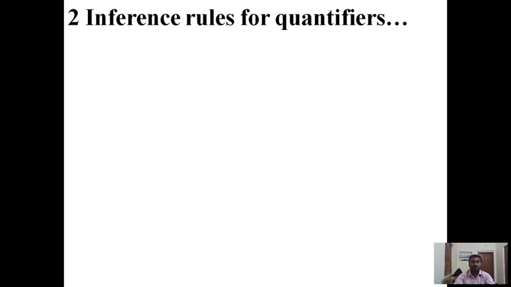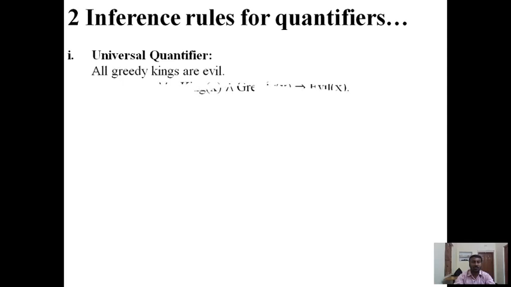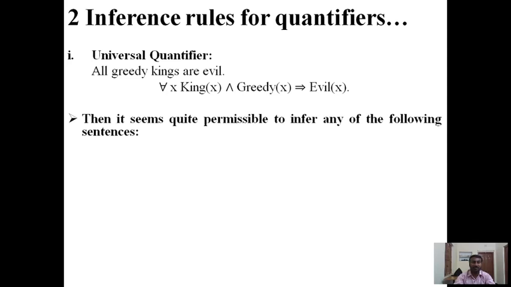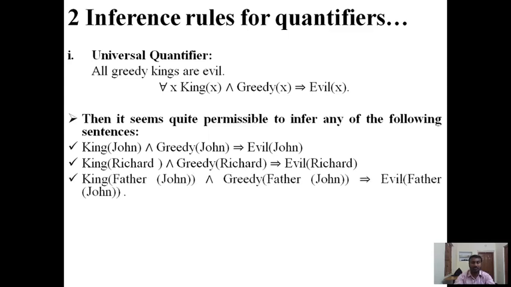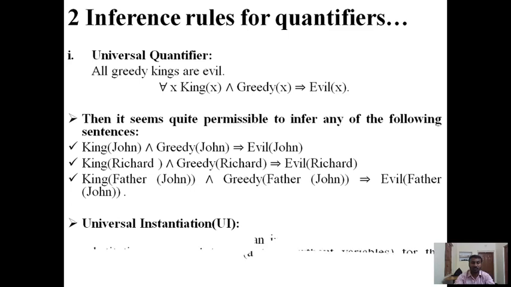Second one, inference rules for quantifiers. First one, universal quantifiers. All greedy kings are evil. So for all x, King(x) and Greedy(x) implies Evil(x). Then it seems quite permissible to infer any of the following sentences. King John and greedy John implies evil John. King Richard and greedy Richard implies evil Richard. King father of John and greedy father of John implies evil father of John.